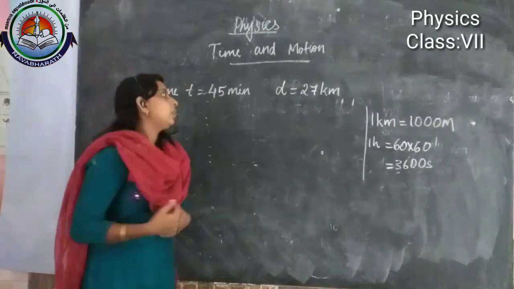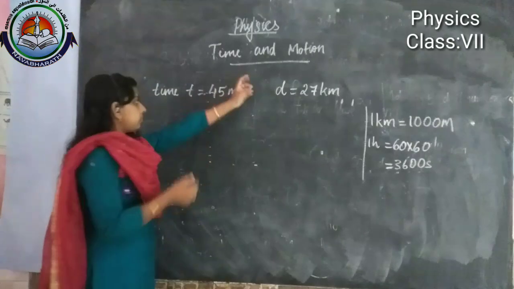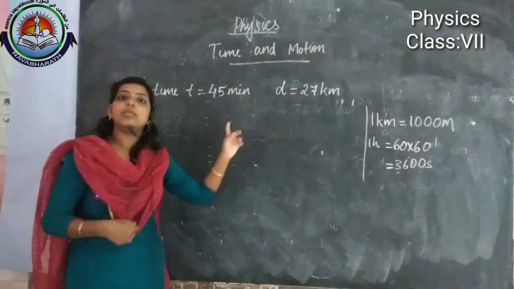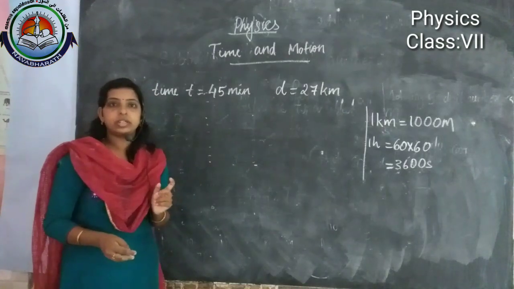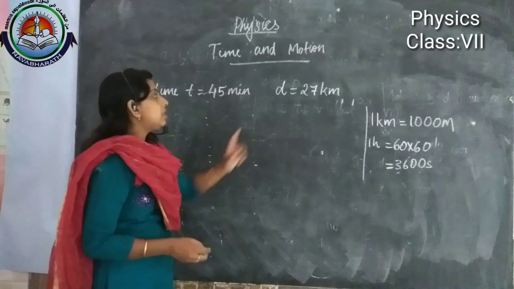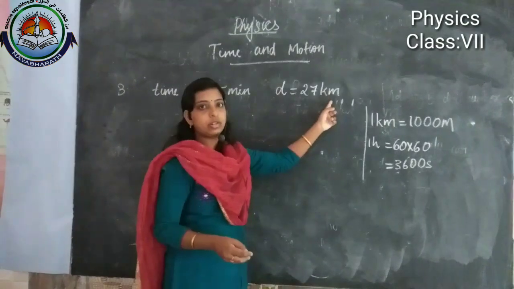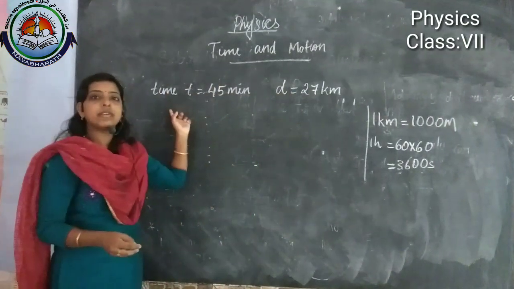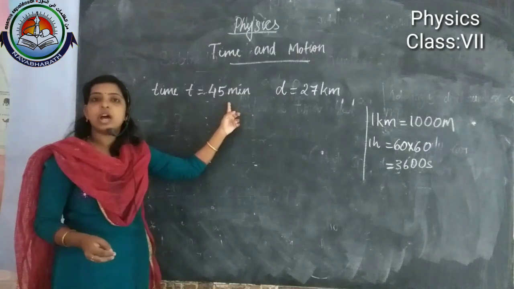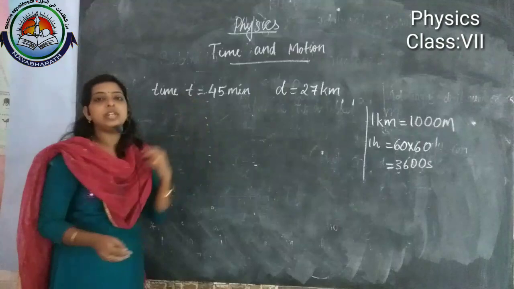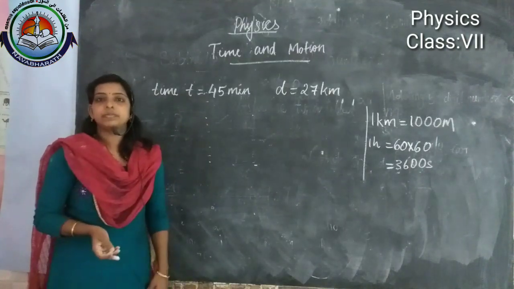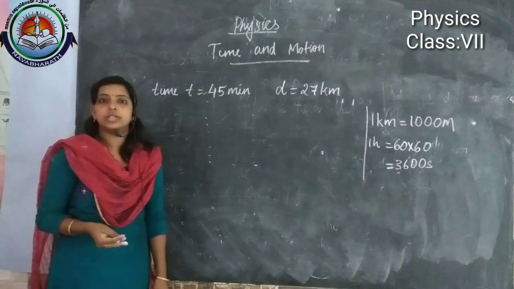Okay, now you look here. We have to find out the speed in kilometer per hour. Here distance is given in kilometer, but time is given in minute, it is not given in hour. So what we have to do? This minute we need to convert into hour. How can we convert into hour?